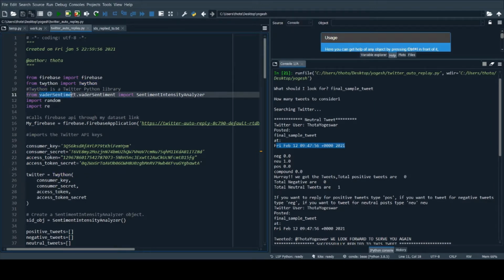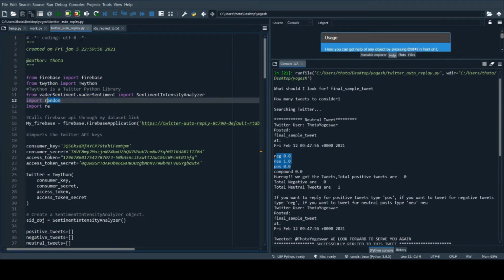And the sentiment library. What does this sentiment library do? It analyzes the statement, that means it analyzes this particular post, and generates a compound intensity of this tweet, whether it is a neutral one, a negative tweet, or a positive one. So in real time, in order to analyze the customers' feedback, we require this sentiment analysis, to know whether the feedback is positive, negative, or neutral.